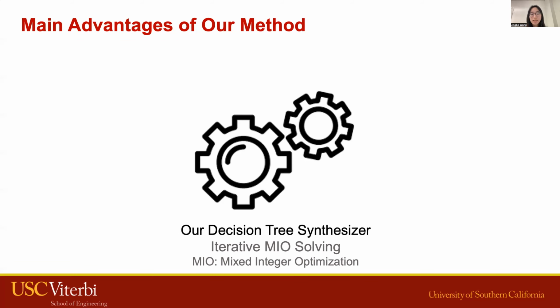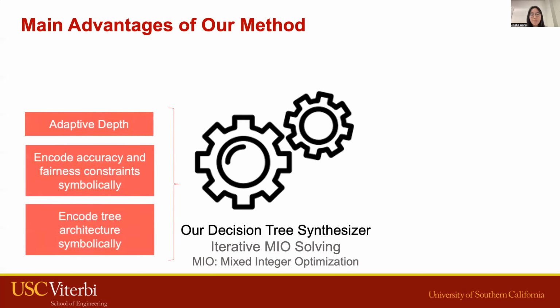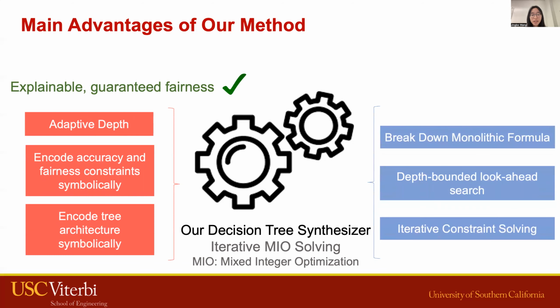To overcome the limitations of the existing approaches, we propose an iterative constraint solving technique. We capture the decision tree with adaptive depths and then encode the accuracy and fairness constraints to make the fairness-accuracy trade-off not only predictable, but also easy to explain. Instead of encoding the decision tree as a monolithic formula, we break it down into a series of small steps to avoid the scalability bottleneck. Thus, our method is efficient and scalable.